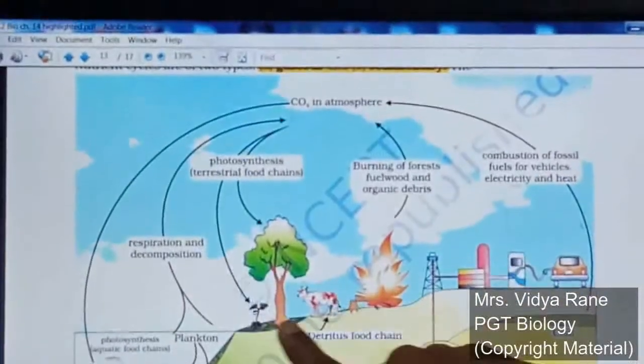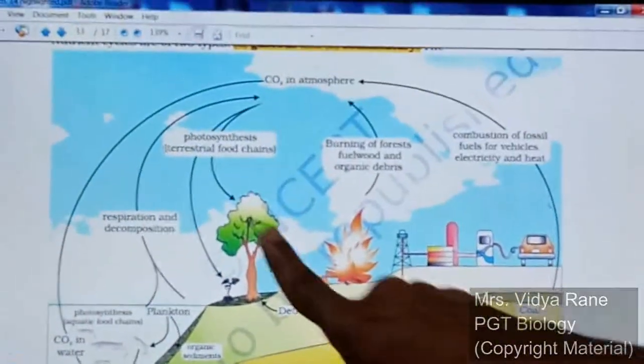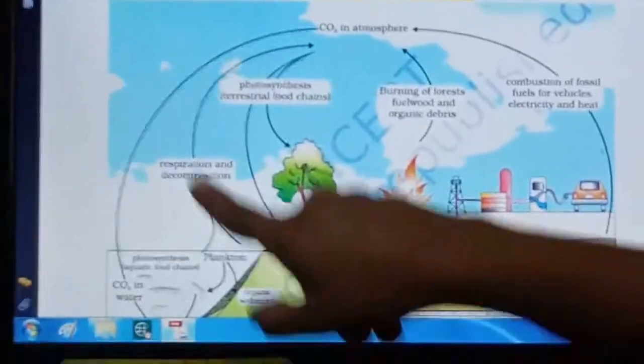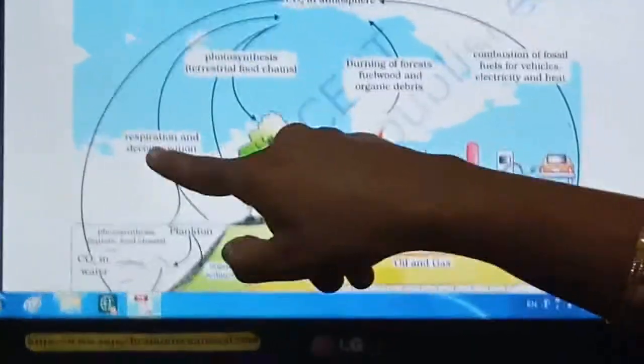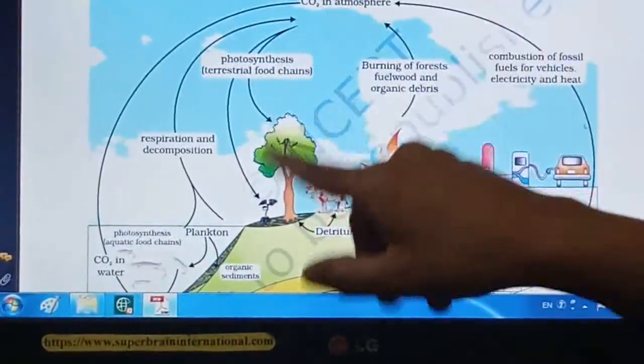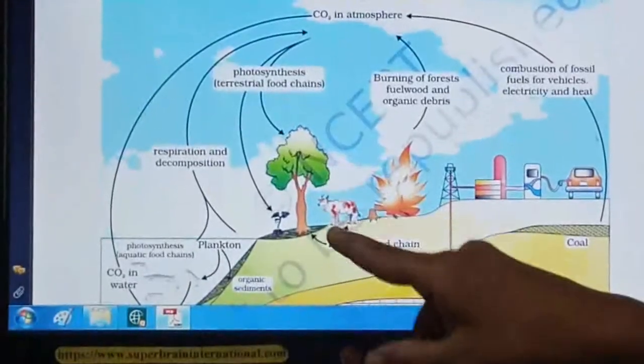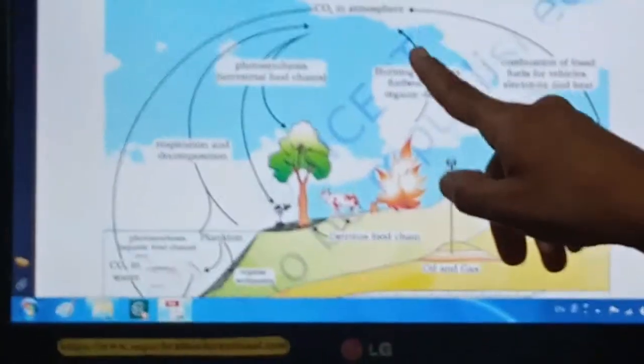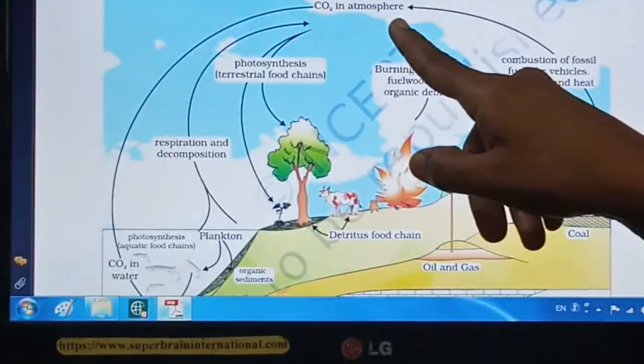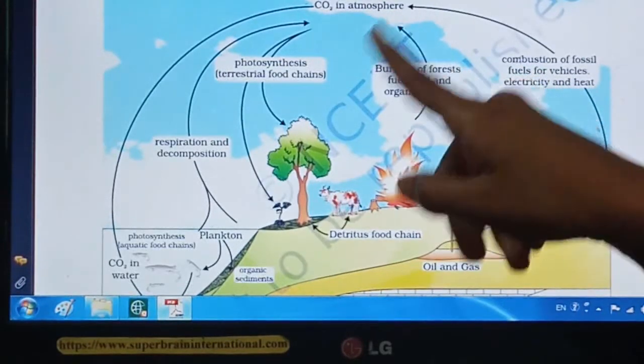One is that whatever animals and plants are there, whenever they respire, they release carbon dioxide back to the atmosphere. One way. Second way, whenever they are burned, that time also carbon dioxide gets released.